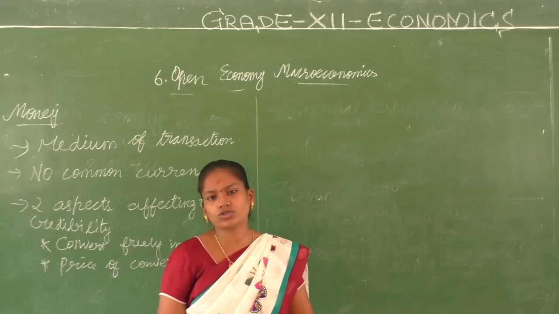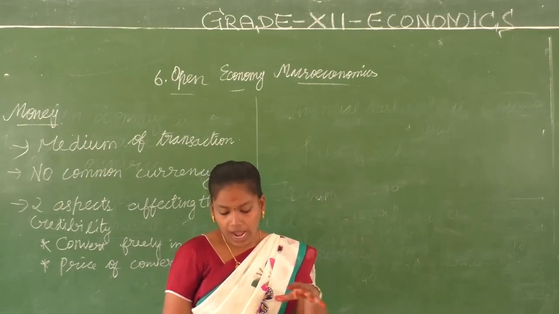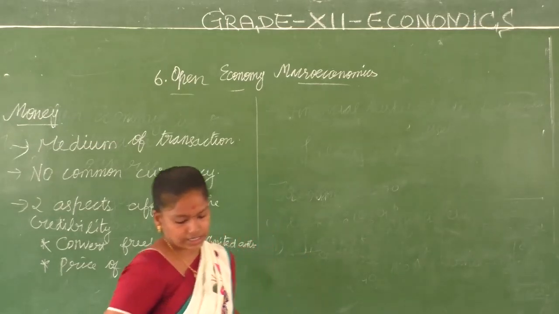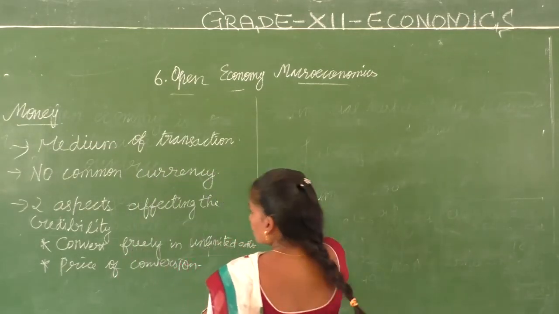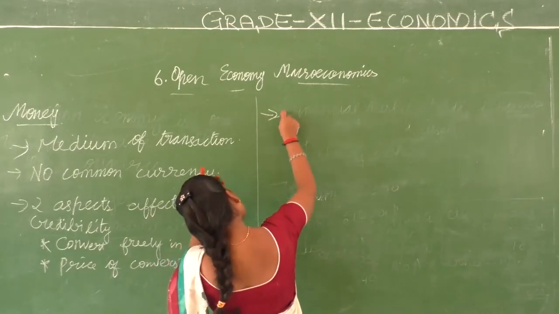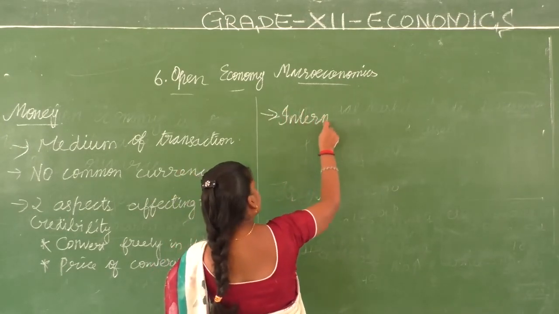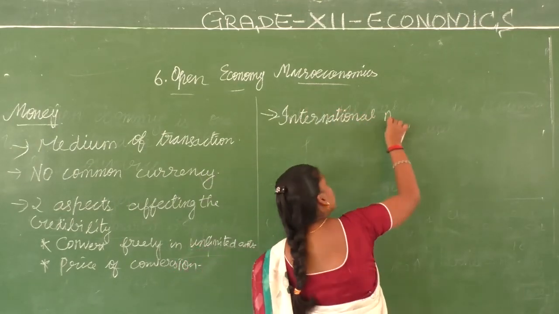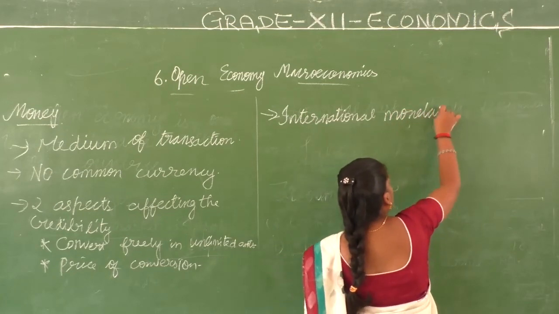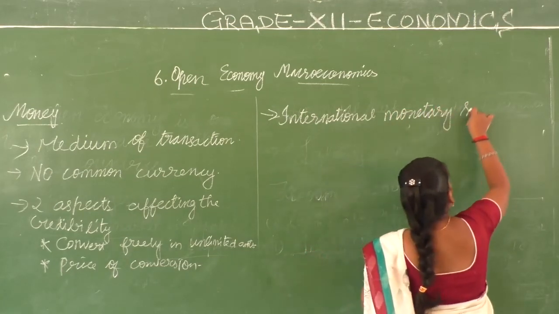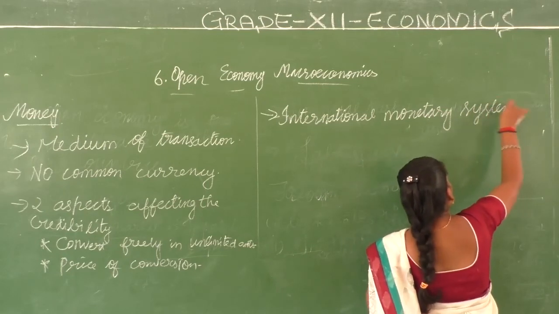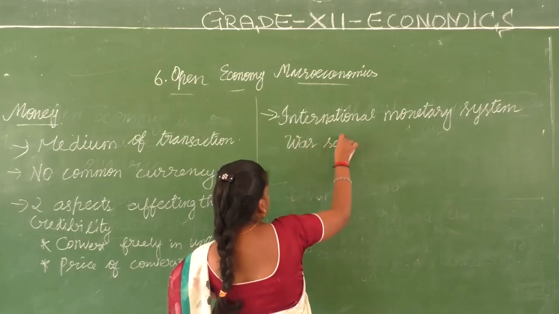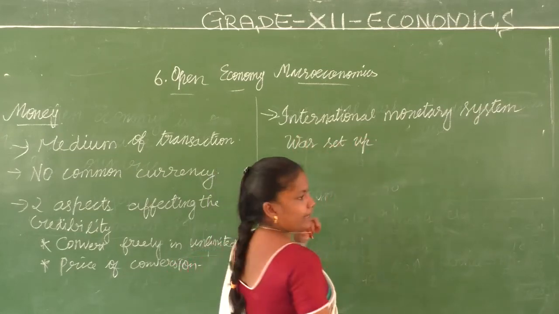So such issues were there, and what was set up to handle this was a system called the International Monetary System. What was set up? The International Monetary System was set up.